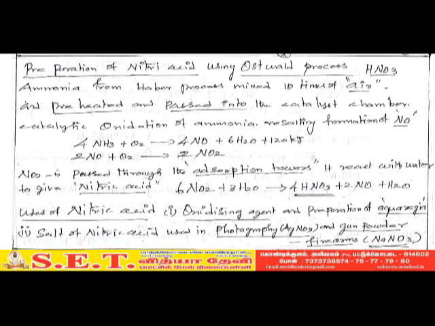Two more questions may be asked on this topic. I am telling again: nitric acid is used as an oxidizing agent, first point. Second, in the preparation of aqua regia. Third, salts of nitric acid are used in photography, for example silver nitrate. And fourth, it is used in gunpowder and firearms, sodium nitrate.